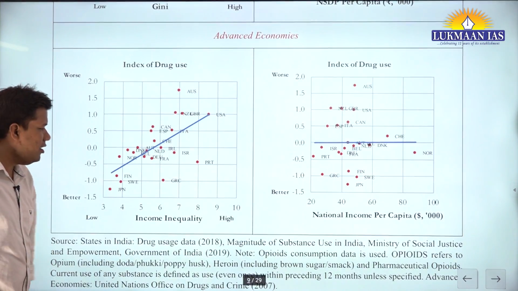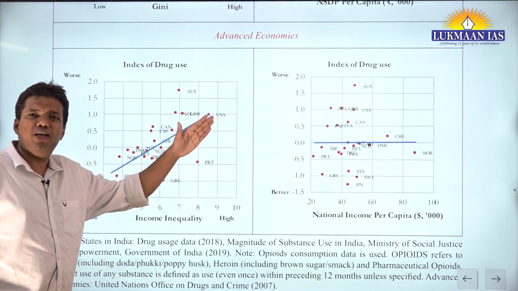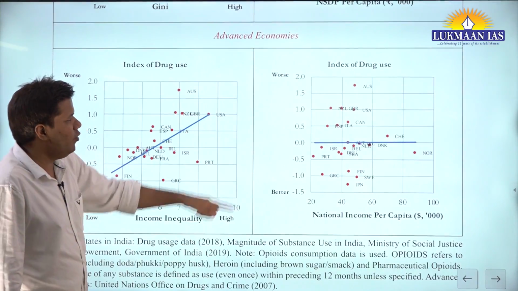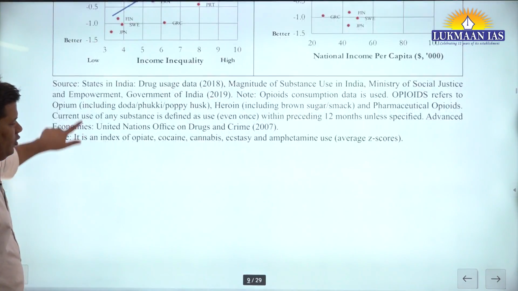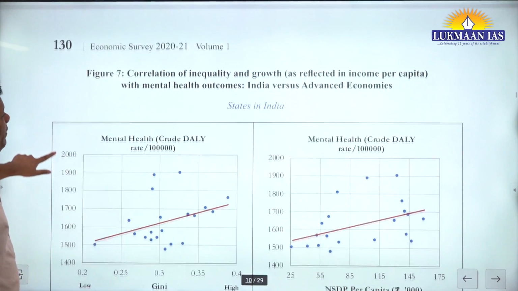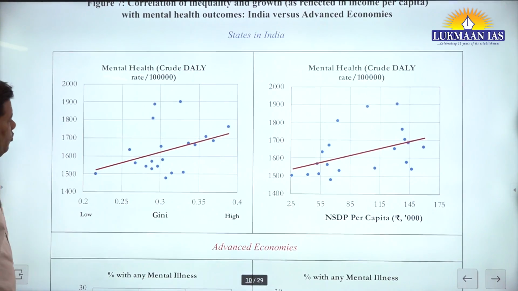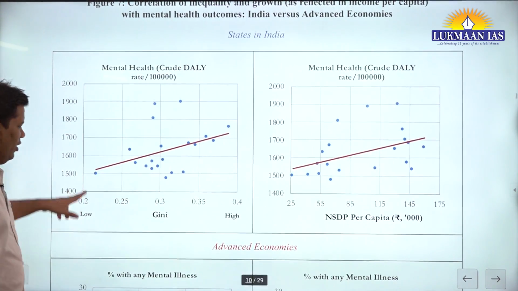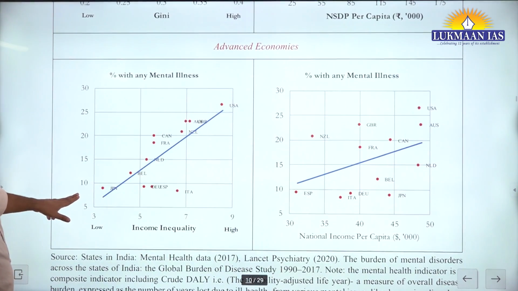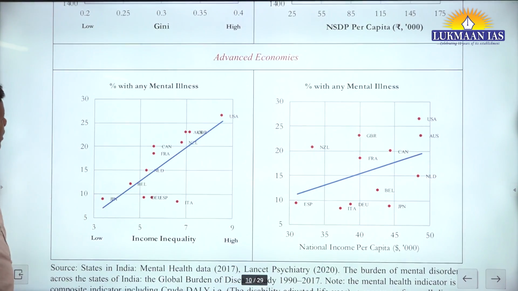See what is happening here? Inequality rising. Oh my God! Can you see? That is almost constant. Mental health is improving even with inequality.